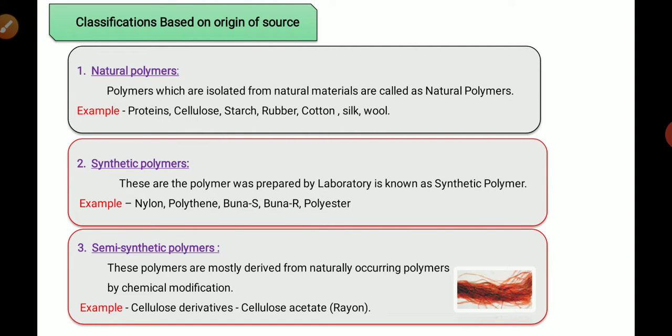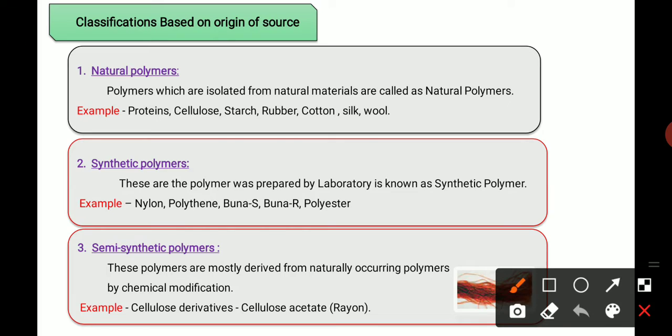First is the classification based on origin of source. It is divided into three segments: natural polymers, synthetic polymers, and semi synthetic polymers. Let's first take natural polymers. What do we mean by natural polymers?